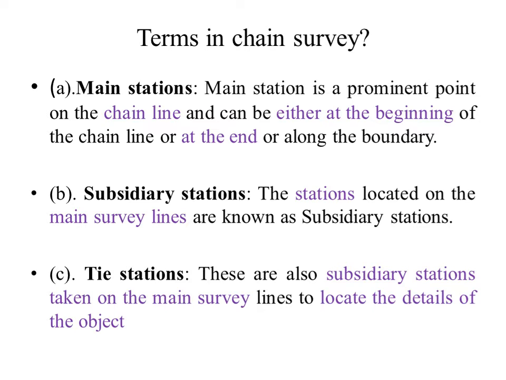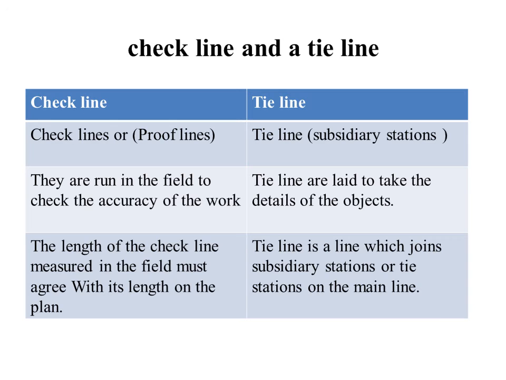Then we will see the subsidiary stations. The stations located on the main survey lines are known as subsidiary stations. Then we will go to the tie stations. The tie stations are also subsidiary stations taken on the main survey lines to locate the details of the objects.